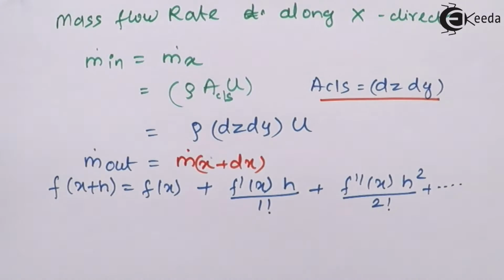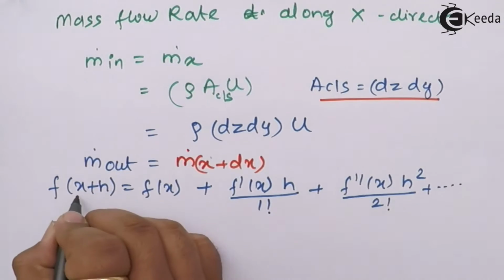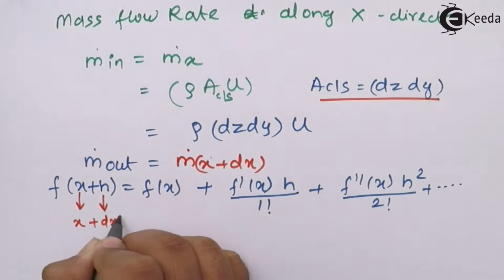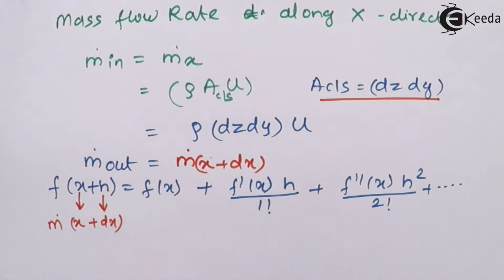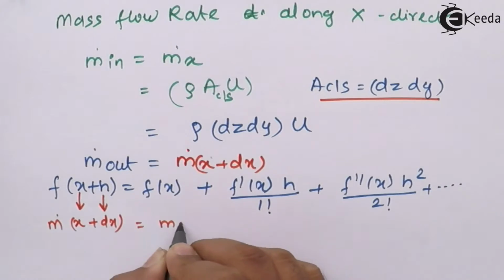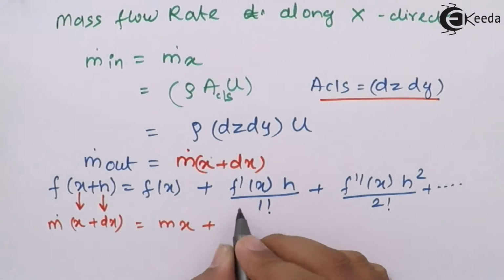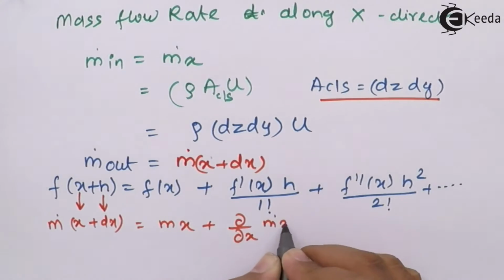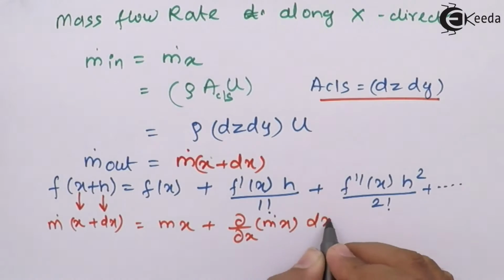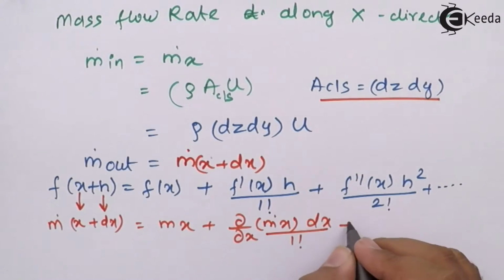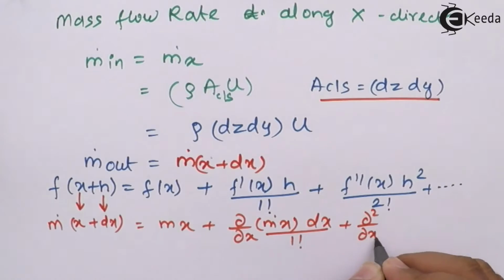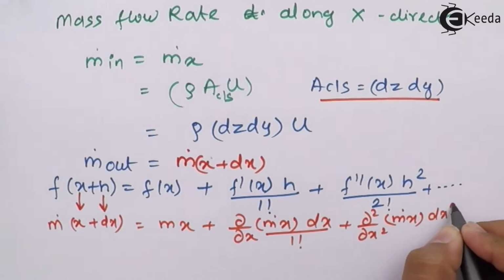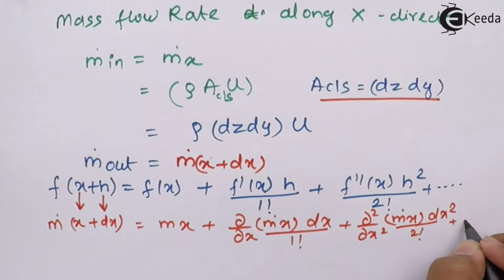This series continues. Over here x is replaced by x, and h is replaced by dx, and this is m dot of x plus dx, which will be given as m dot of x plus dou by dou x of m dot x into dx upon 1 factorial plus dou square by dou x square of m dot x into dx square upon 2 factorial, and so on and so forth.